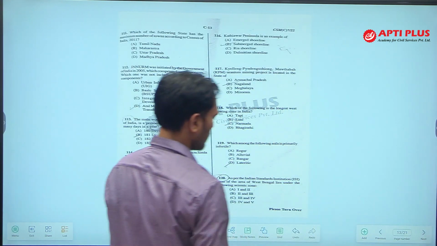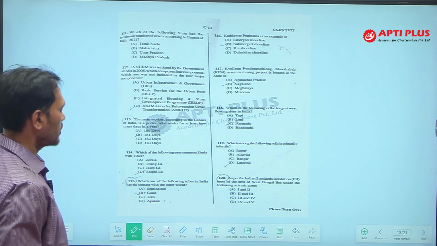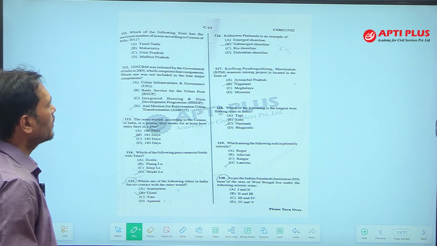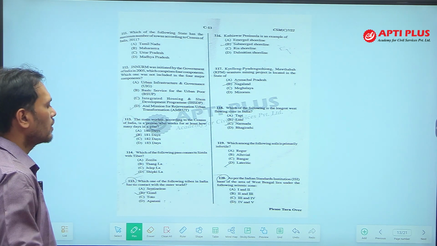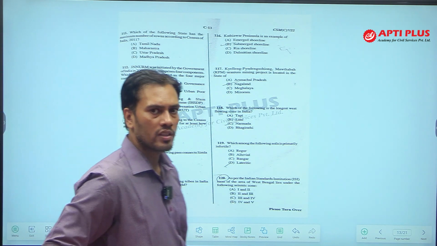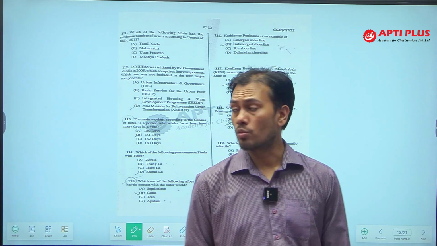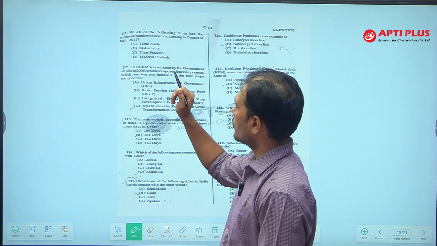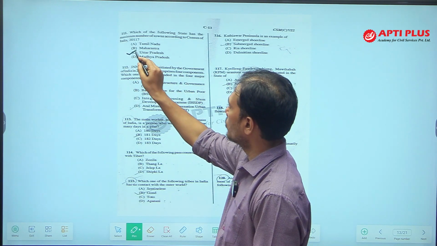Going to the next question. See, question number 111, which of the following state has the maximum number of towns according to census of India? The answer of this question is UP, Uttar Pradesh.